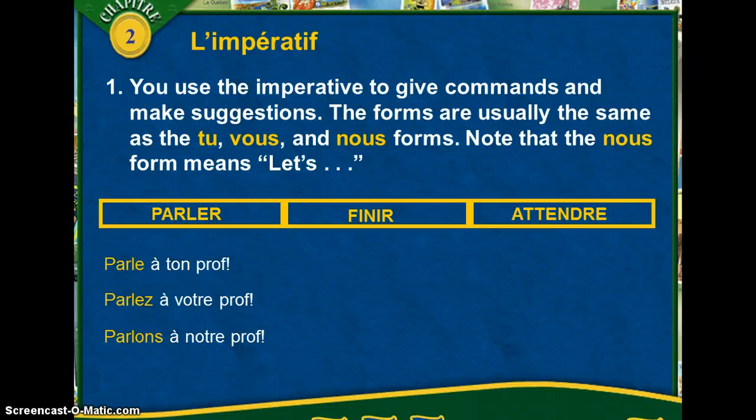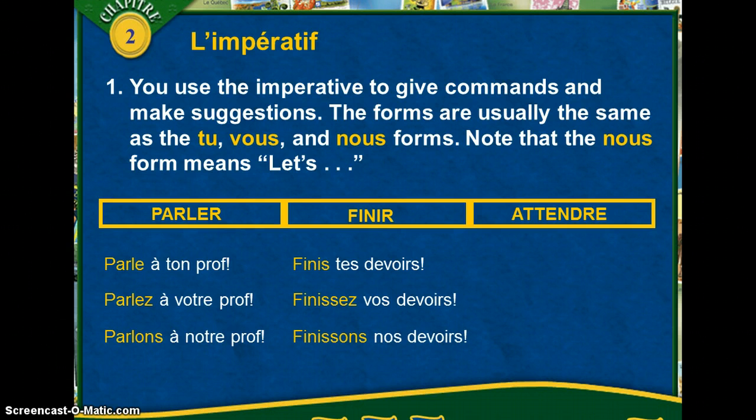Let's look at regular IR verbs. Finis tes devoirs. Finissez vos devoirs. Finissons nos devoirs. Again, you'll notice that these are giving commands, telling someone to finish their homework.